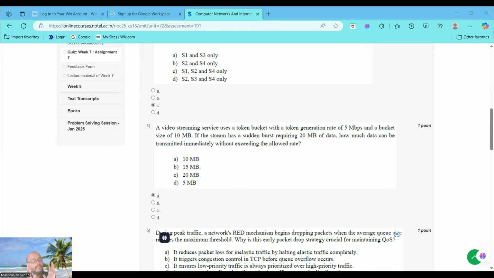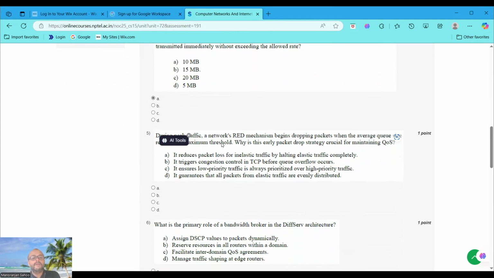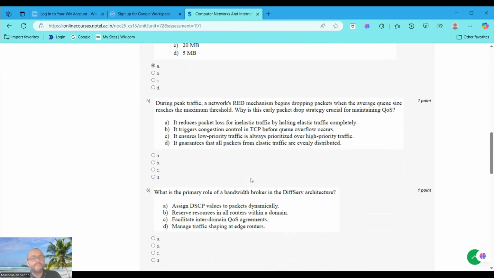The bucket size is 10 MB, which means the maximum that can be transmitted immediately is 10 MB. Even though the stream requires 20 MB, only 10 MB can be sent immediately without exceeding the allowed rate. So that's why we choose the option 10 MB. Now moving to question number 5.